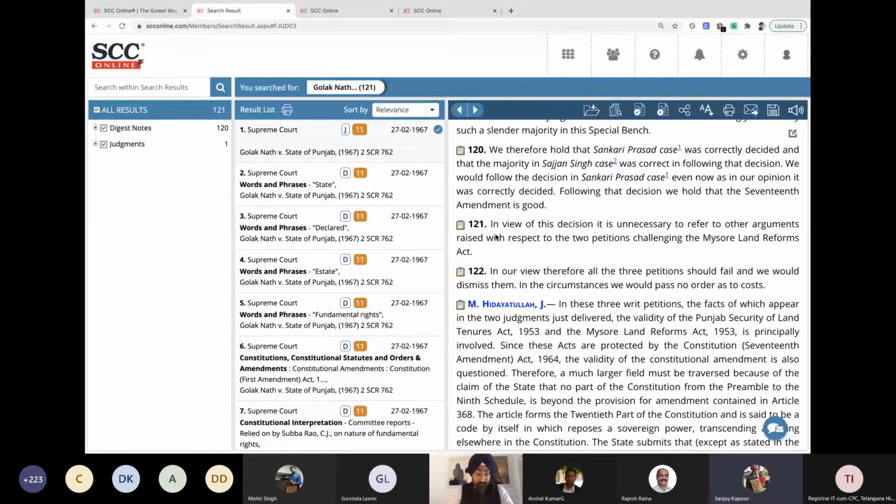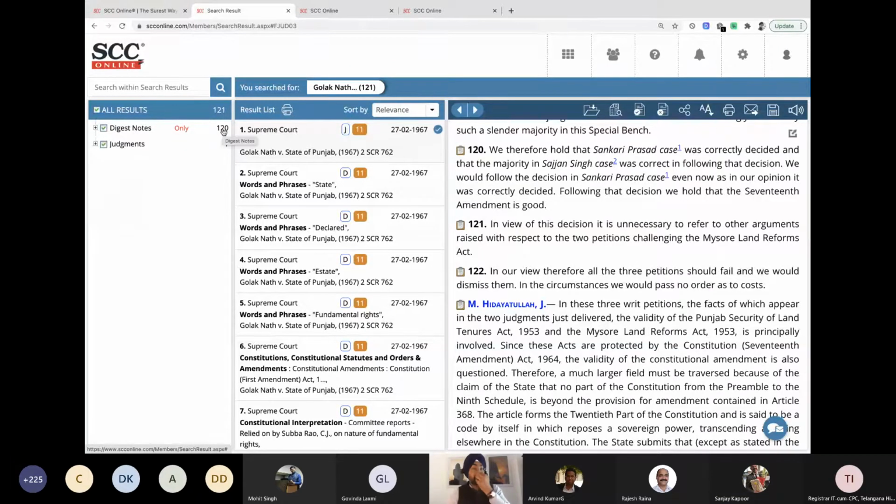Right now, what I can see is digest notes 120. Is this the reflection that 120 points are there? Yes. Yesterday I was discussing something similar with the Lokpal case in Delhi. Sir corrected me yesterday. Someone was saying the case is overruled, the judgment is overruled. And sir pointed out that no, don't say the judgment is overruled, because the moment you say judgment is overruled, we just shut the doors. Don't look at it. The answer to that is when you ask about the digest notes being 120.